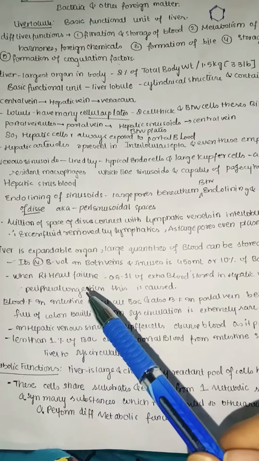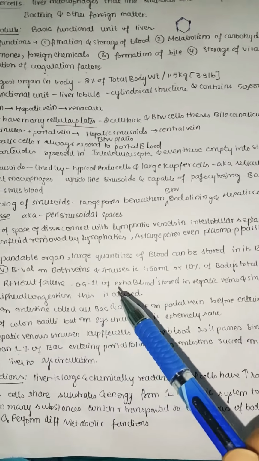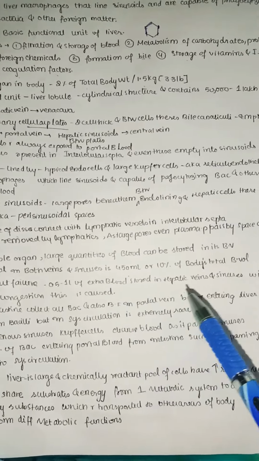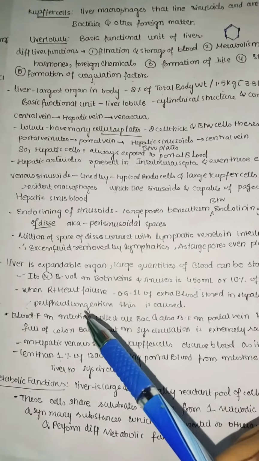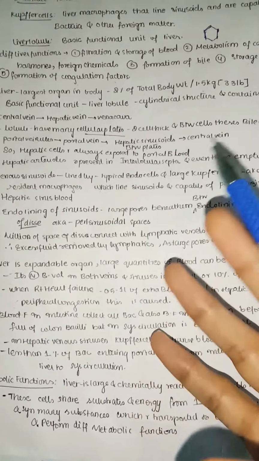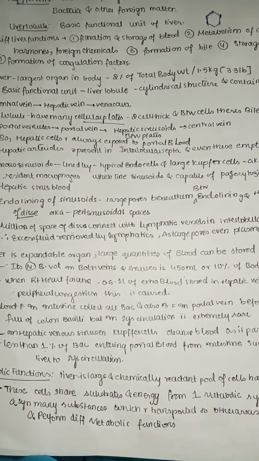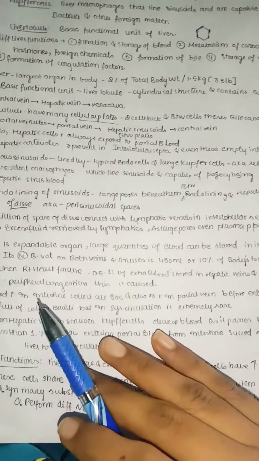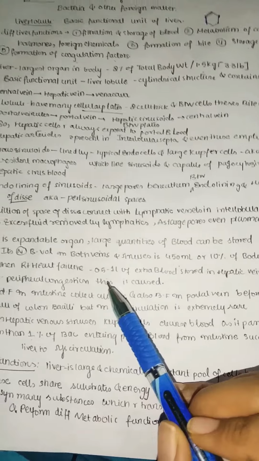Whenever the right heart fails, as in congestive heart failure, 0.5 to 1 liter of extra blood is stored in the hepatic veins and sinuses with peripheral congestion. Whenever there is peripheral congestion due to right heart failure, blood backs up. Because of this blood backup, it leads to edema, ascites, and also splenomegaly and hepatomegaly in the liver and spleen. At that time about 0.5 to 1 liter of extra blood is stored in the hepatic veins.